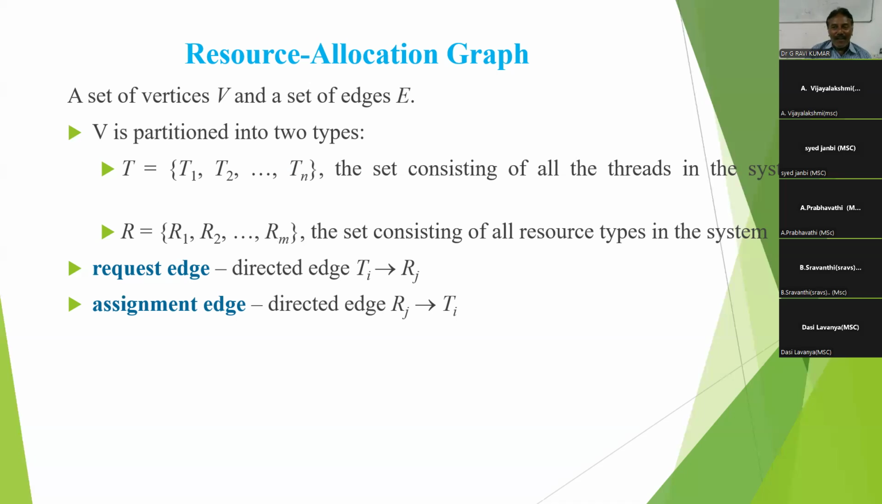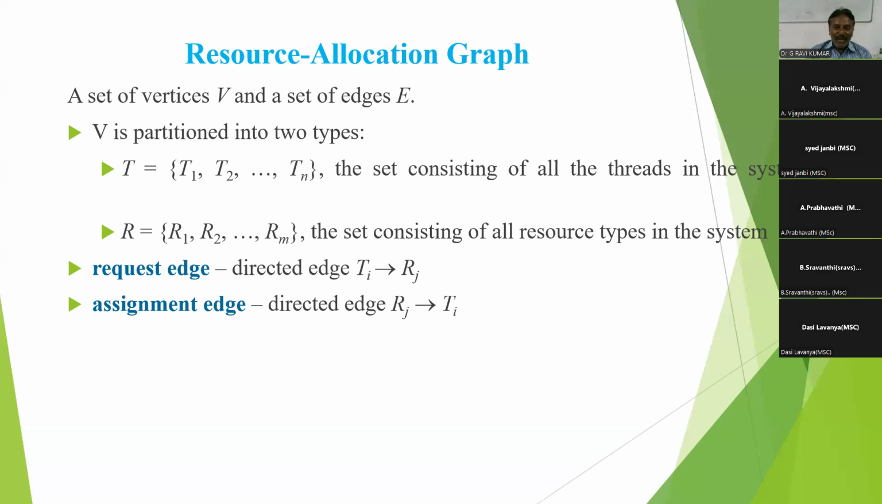Resources are called R1, R2, and so on, consisting of the set of all resources in the system. Before that, I have already said the computer system has a number of resources and a number of processes competing for execution. How many processes are there? How many resources are there? These can be represented in graph theory, which is called a resource allocation graph.